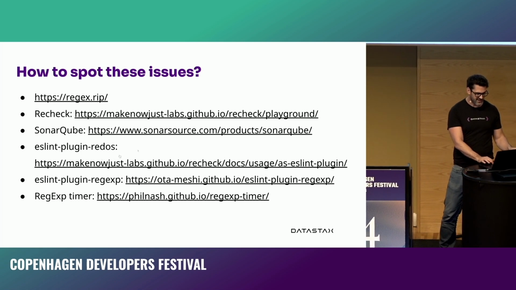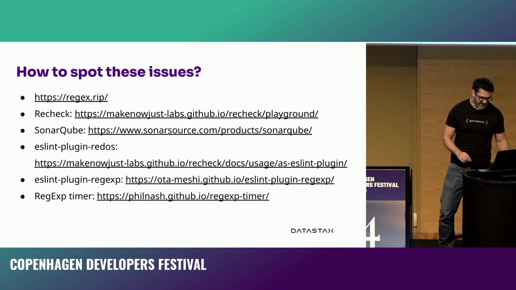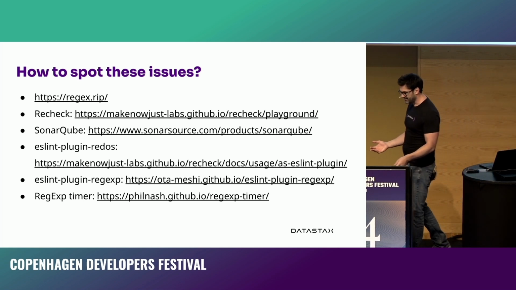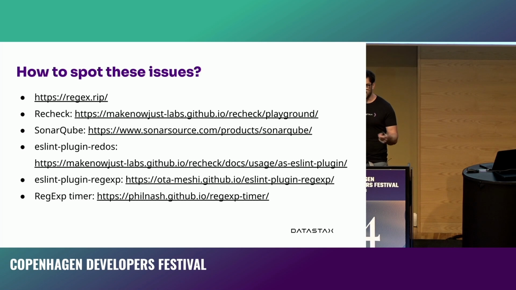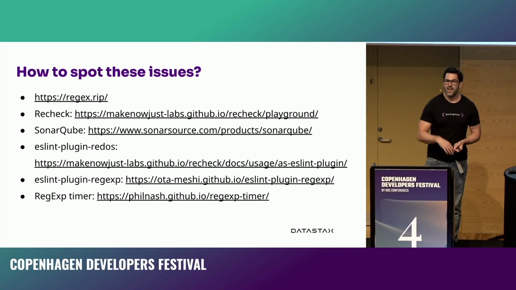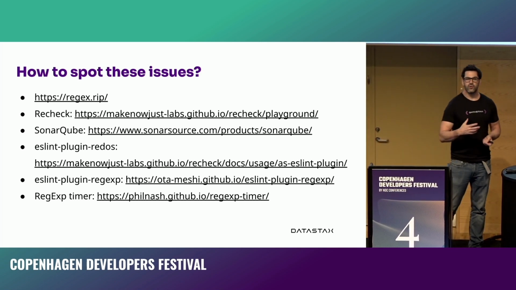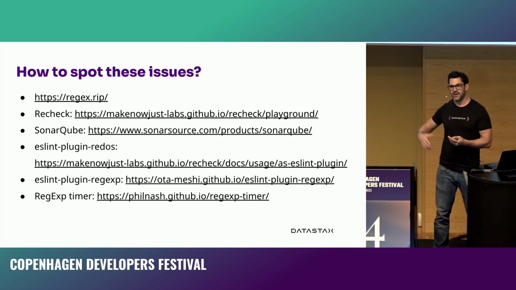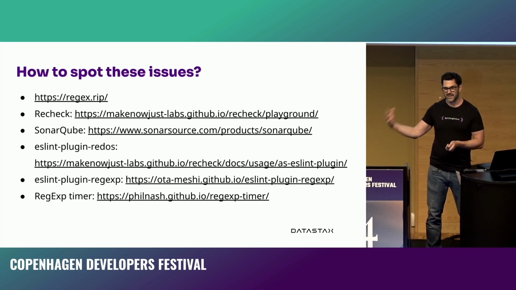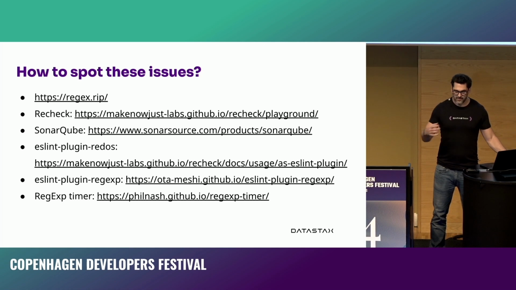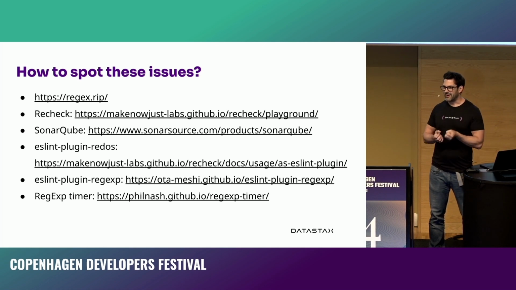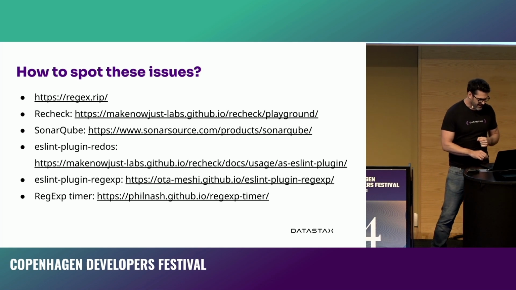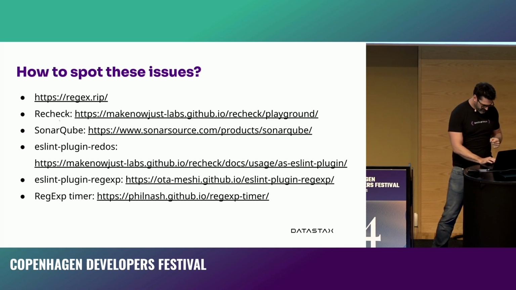ESLint plugin ReDoS is the same code that's behind the recheck tool, so you can add that into your ESLint config. It might not be a good idea to run that every time you run ESLint, but perhaps in CI, because properly looking through every regular expression in your code base can take quite a long time.